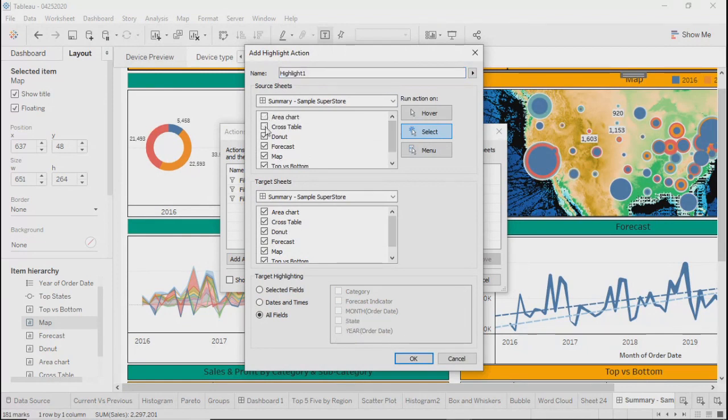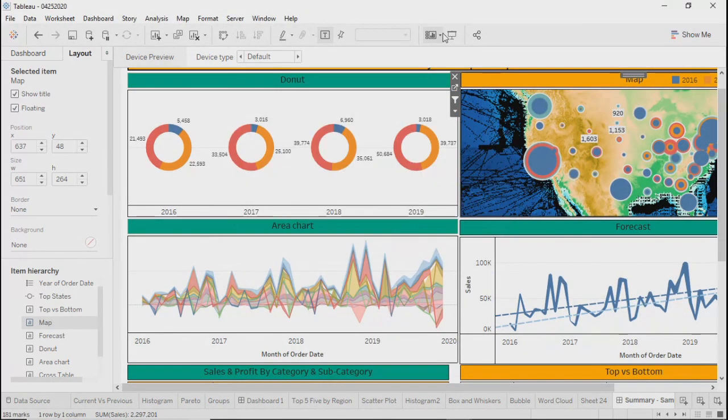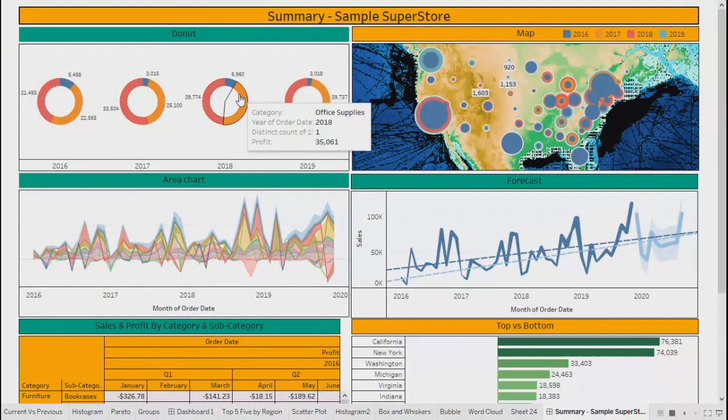I'll uncheck everything. We'll keep donut. We have to select donut in target also. If we don't select donut in target, will that not work? Donut in target. No, we can skip that. Right, we can skip that. All the fields and like this. Because I have experience that in some scenarios it does not work. See, it will kind of disturb your view.